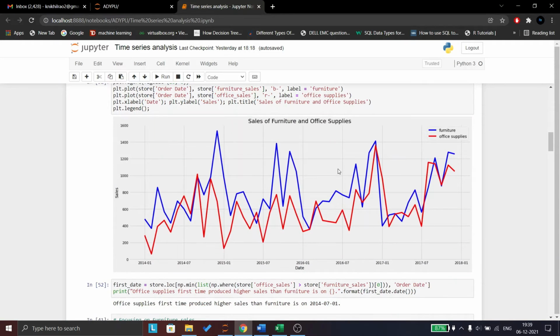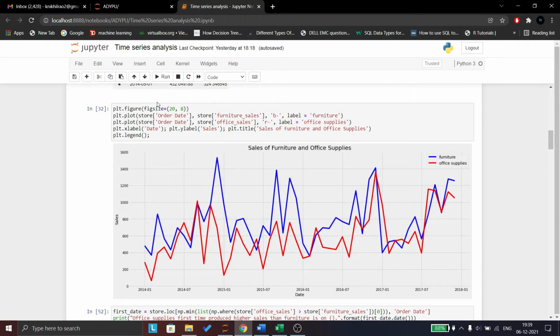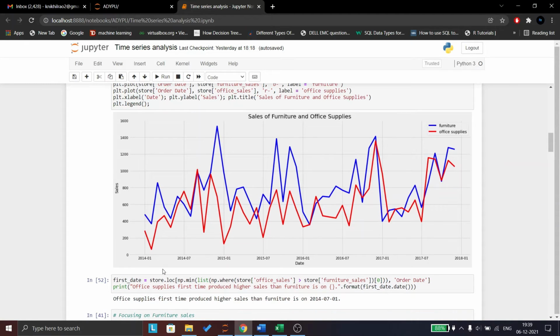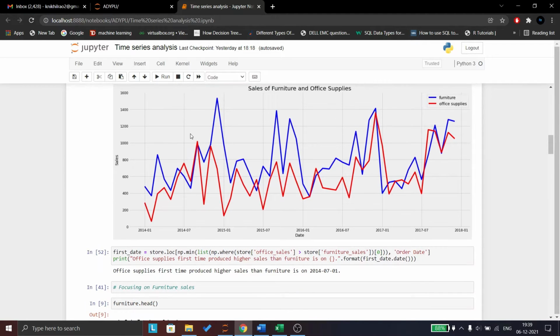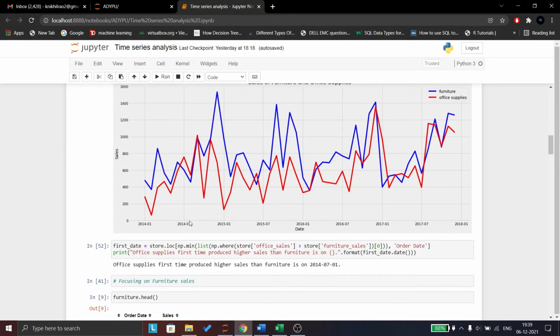Okay, so here I have plotted a figure of sales of furniture and office supplies. What we can see is that mostly the furniture sales is high. Furniture sales is blue, while office supplies is red. But only in one month, the 7th of 2014, the office supply sales is higher than the furniture sales.